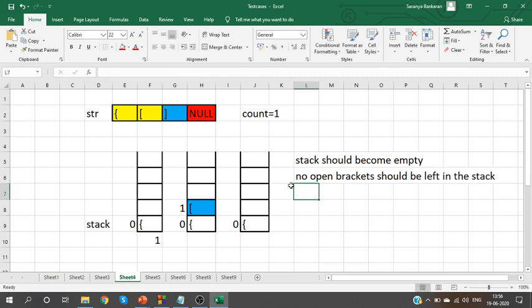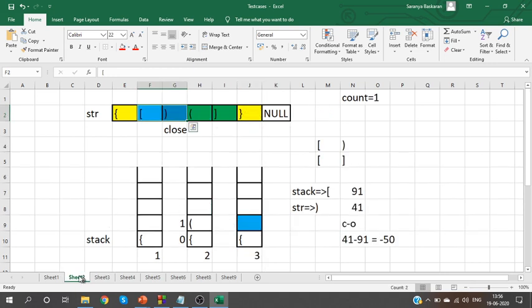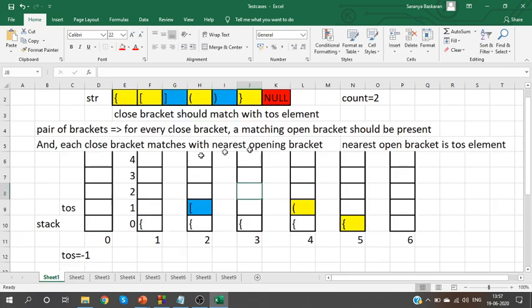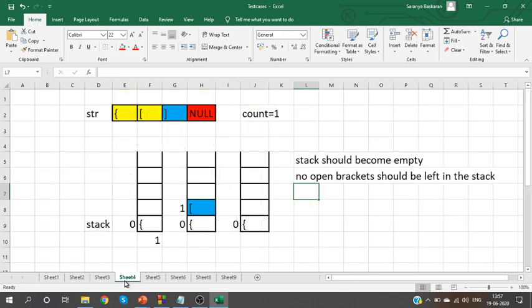If it is balanced, I should have popped all open brackets. All open brackets should be matched with someone. But here one open bracket is not matched at all. So stack contains an element. In the previous processes, stack would become empty. Once I pop this last curly bracket, stack becomes empty. In this case also, once you finish it, stack becomes empty. But in the current case, stack does not become empty.